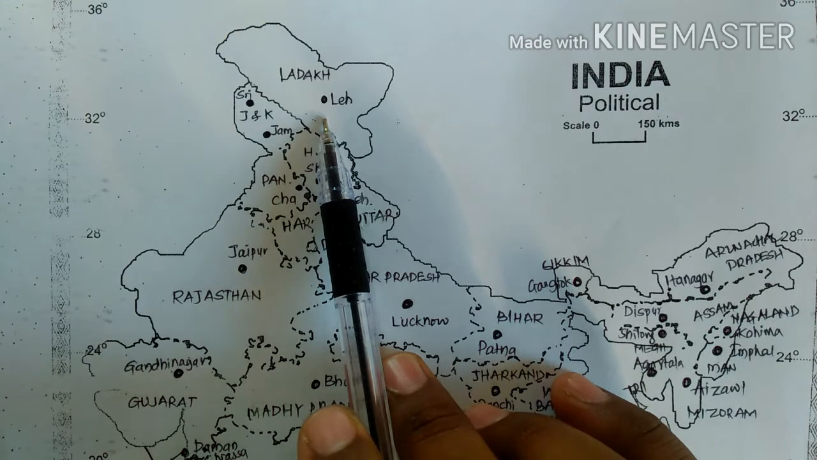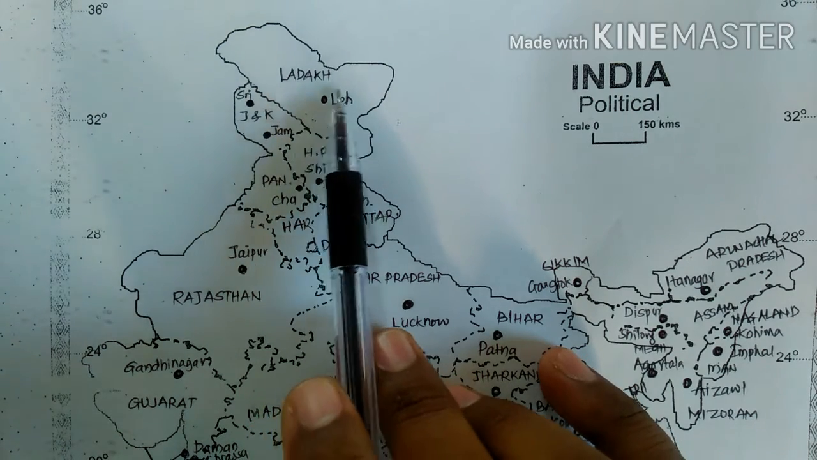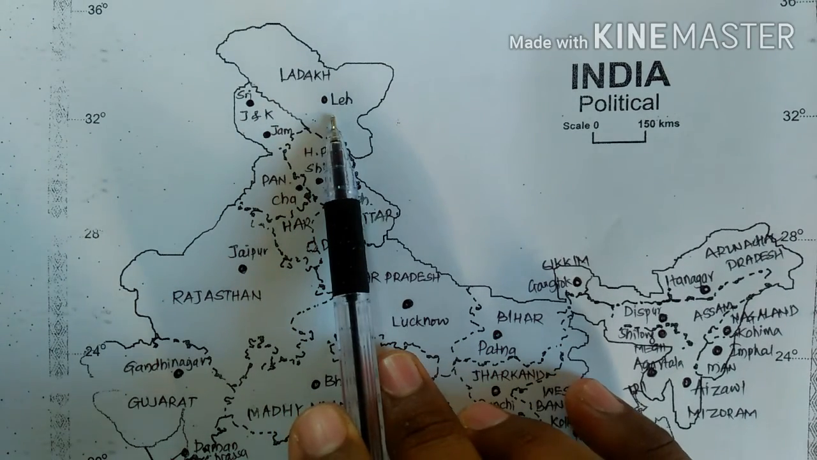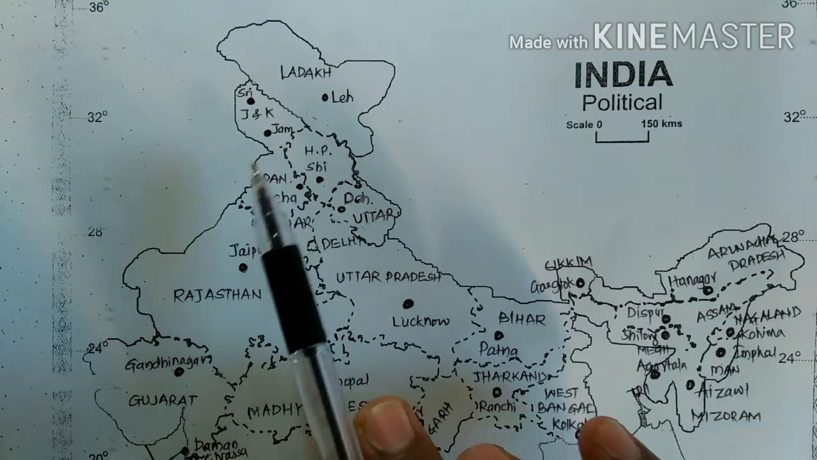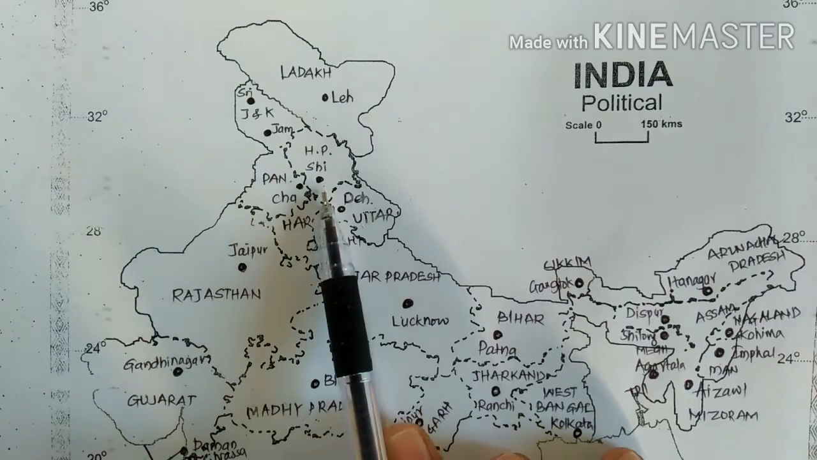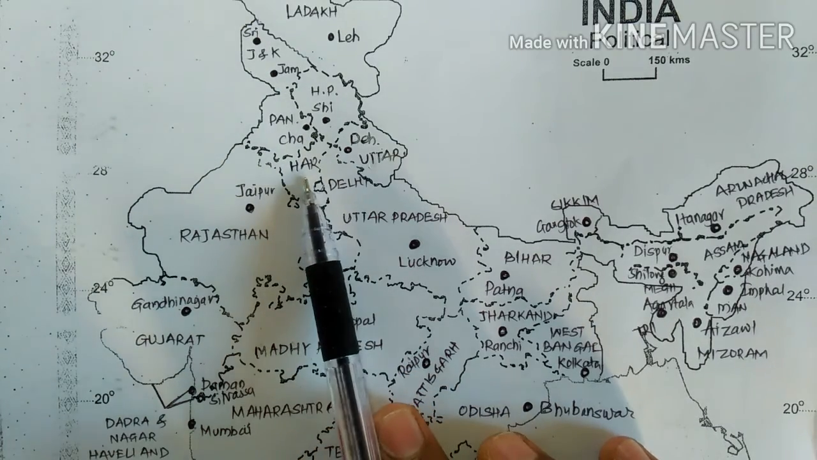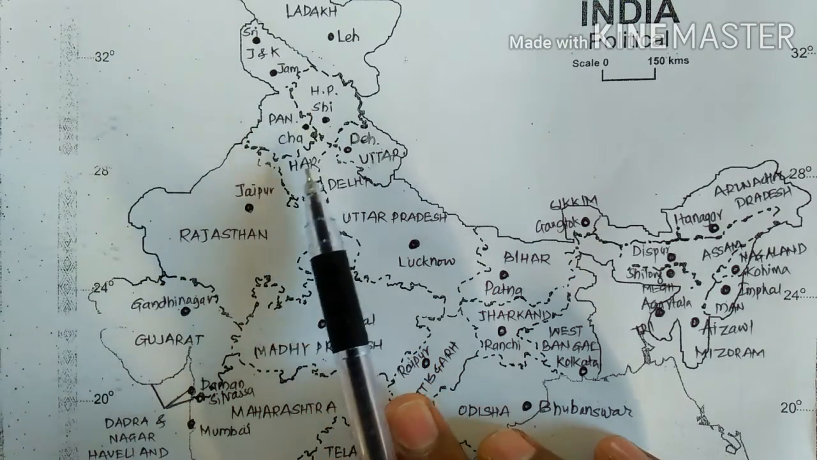Now on 31st October 2019, the territory Jammu and Kashmir was divided into two, that is first Ladakh and second Jammu and Kashmir. Here on the north side of India, Ladakh is there and its capital is Leh. Then Jammu and Kashmir is there, its summer capital is Srinagar, then winter capital Jammu. Then here Himachal Pradesh is there, its capital is Shimla. Then here Punjab is there, its capital is Chandigarh. Here Haryana is there, its capital is also Chandigarh. Chandigarh is the capital of Punjab and Haryana.